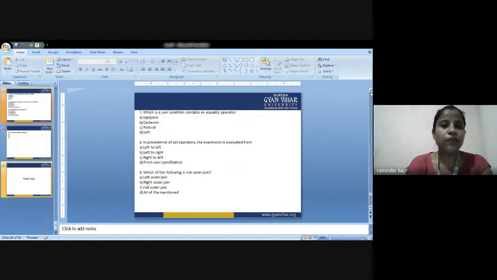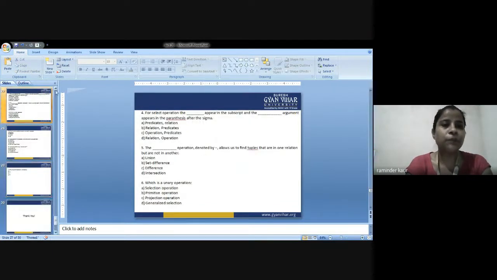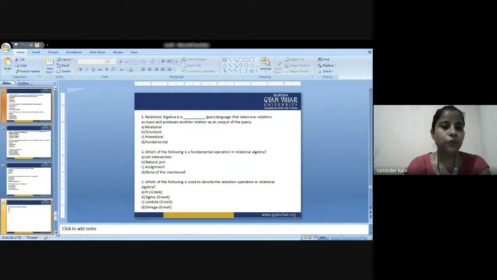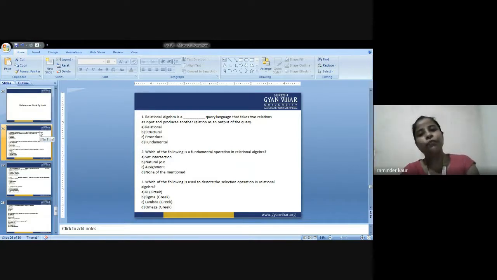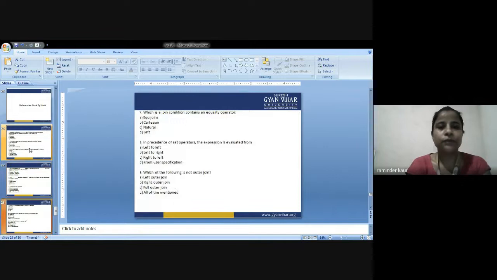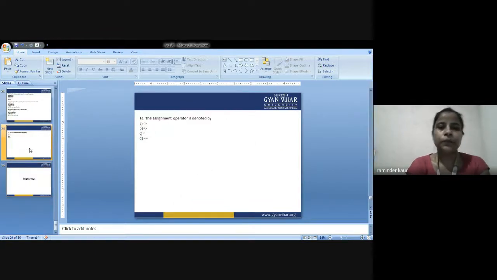This is about today's MCQ. You are supposed to do this MCQ. There are 4 choices against each question, and you are supposed to take any one. There are 10 questions given for you, and you are supposed to submit the answers to me via email. There is a time limit: my lecture is held from 9:10 to 10, so you can submit the answers till 5 p.m. Have a look at all the questions. I am just scrolling through 4, 5, 6, 7, 8, 9, and 10.